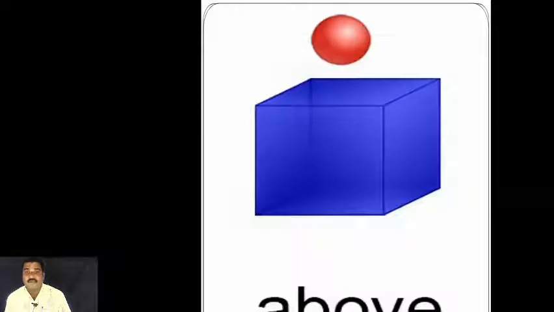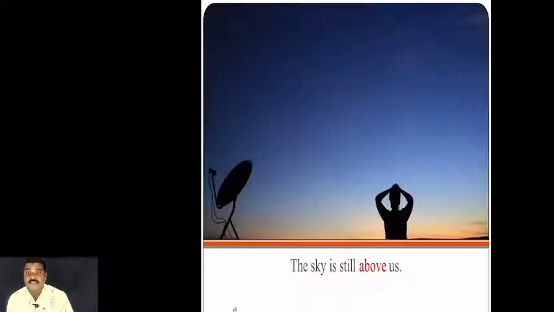Next word, above. So above means we always see it from above. Maybe there is a table with a ball on it; there is one box and also one ball. You see the ball is above the box. The example sentence: the sky is still above us. Wherever you go in the world, the sky is always above us. Using the word above is very important. First one on, second one above.